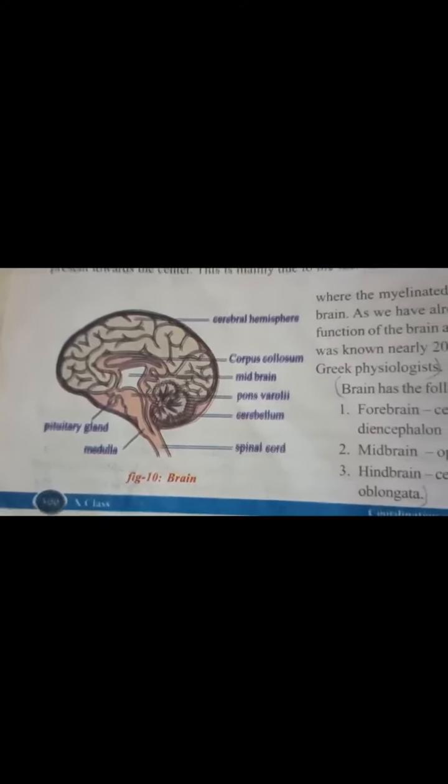So these are the functions of the cerebellum. And coming to the medulla oblongata, which connects the brain and spinal cord, it is triangular shaped. Medulla oblongata extends from the pons to the spinal cord. The pons and pons varolii I will explain now. Pituitary gland I already explained, which controls the growth of the body.